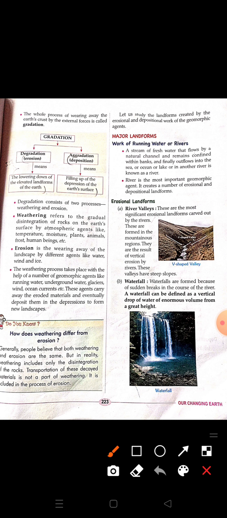Geomorphic agents are those agents for which erosion and deposition takes place. These agents are like rainfall, water flow, glaciers, ocean current, etc. All these are known as geomorphic agents. And because of these agents, various changes in the landforms take place.